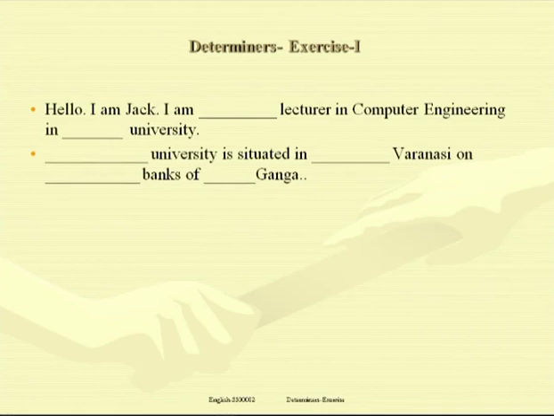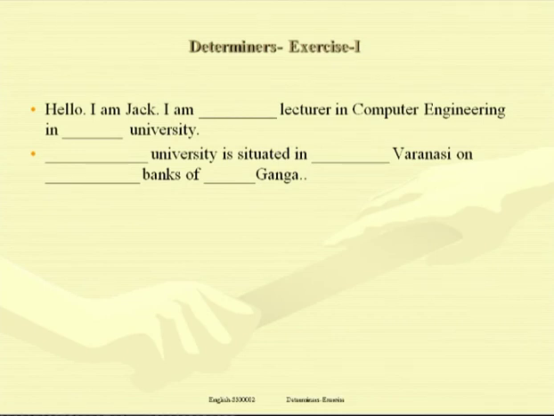What does Jack say further about him? Dash university is situated in dash Varanasi on dash banks of dash Ganga. University we are using twice, and that's why we will make use of article the in the first blank of the second sentence. The university is situated in dash Varanasi.